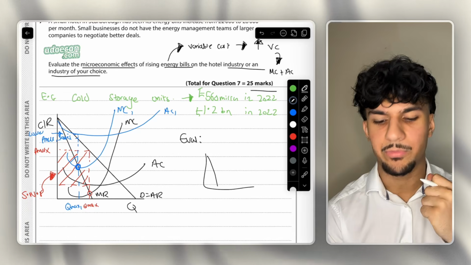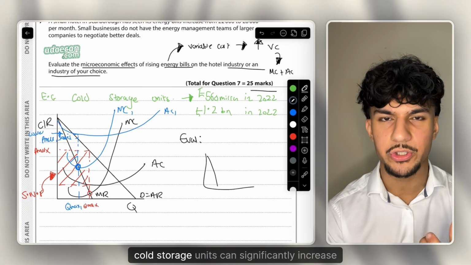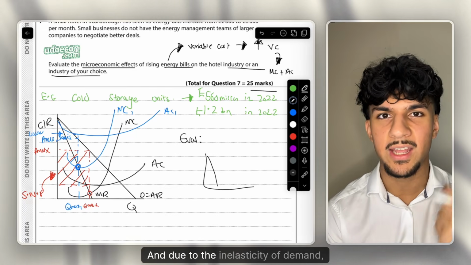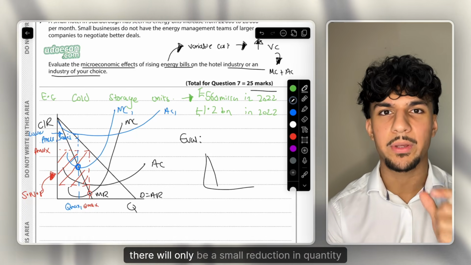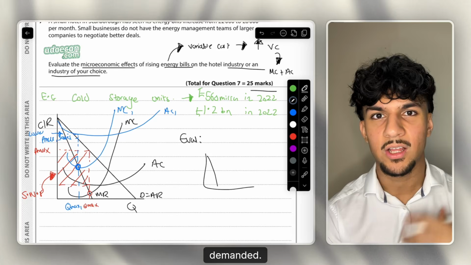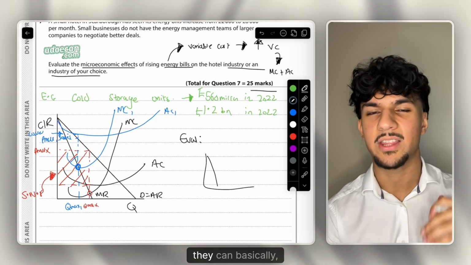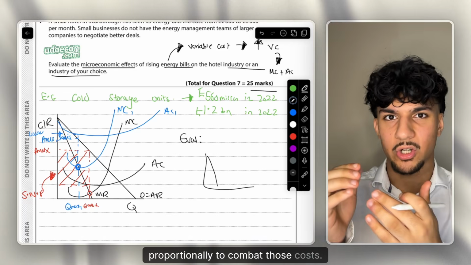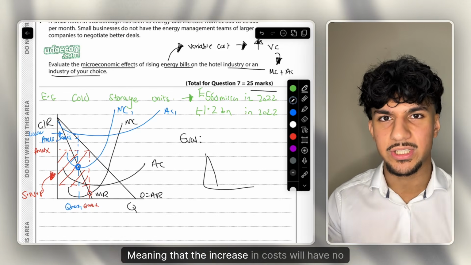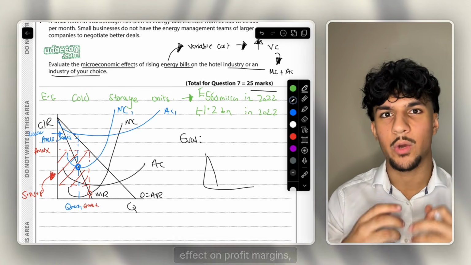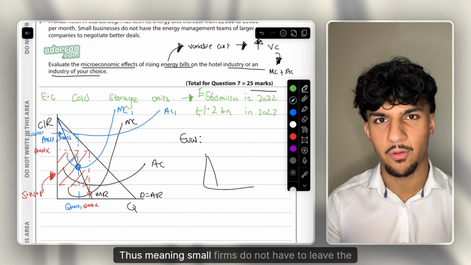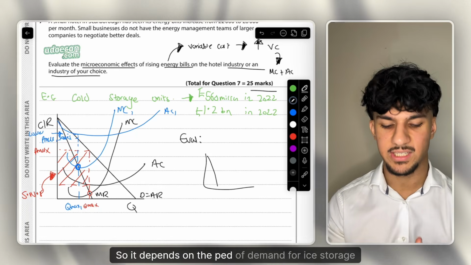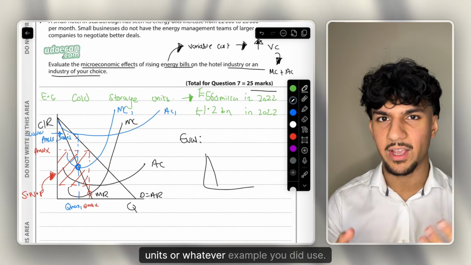Thus meaning these cold storage units can significantly increase price to combat the rising costs, and due to the inelasticity of demand, there will only be a small reduction in quantity demanded, thus meaning despite the higher costs, they can basically increase price proportionally to combat those costs, meaning that the increase in costs will have no effect on profit margins, will have no effect on firms, thus meaning small firms do not have to leave the market, there will be no reduction in competition, etc. So it depends on the PED of demand for ice storage units, or whatever example you did use.